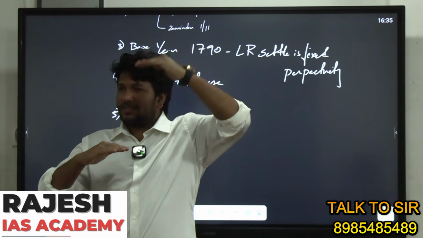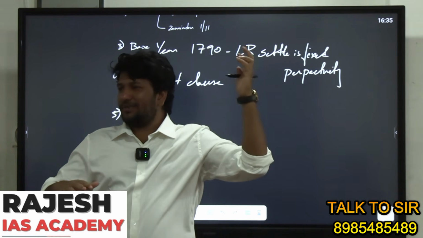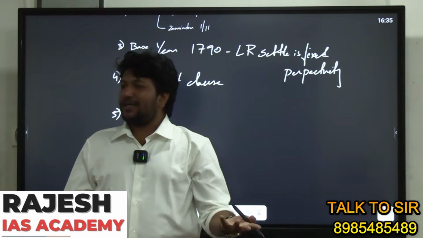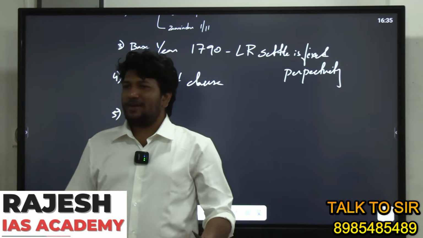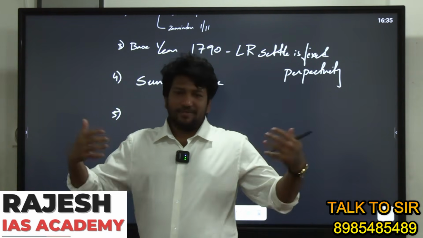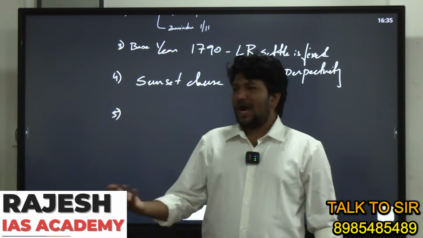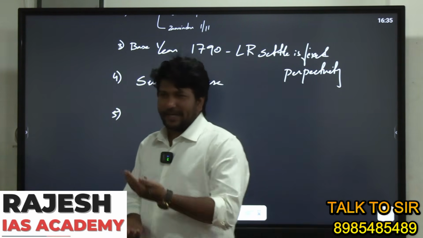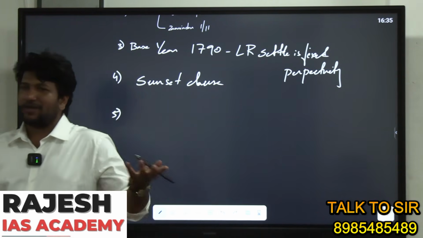What is the law? Sunset clause. The Zamindar will lose his Zamindari rights. Now a peasant fails in paying the land revenue to the Zamindar. What will happen? The land will be taken by the Zamindar and given to another peasant. Got it right?